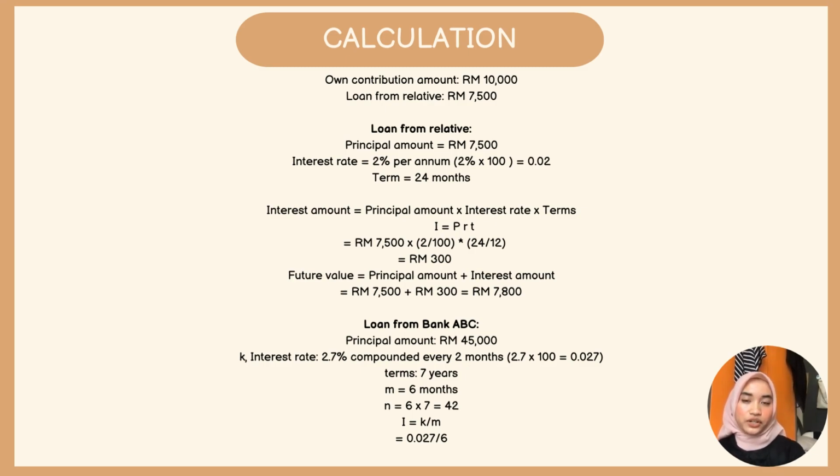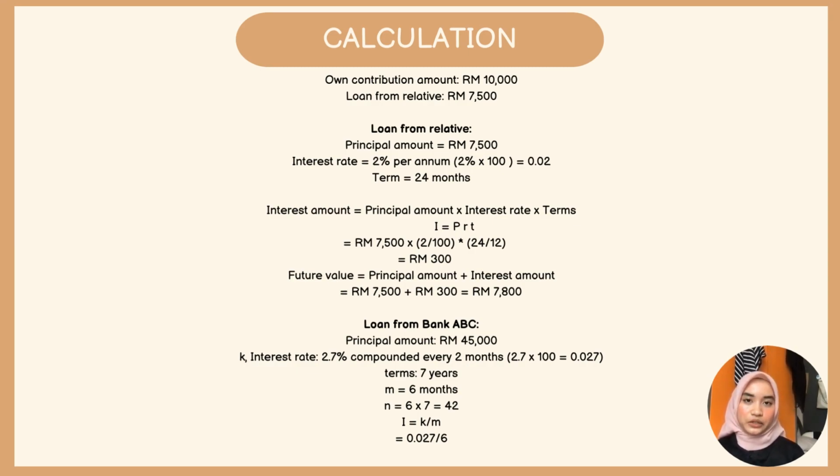Furthermore, we have secured a loan of 7,500 ringgit from a relative who has been kind enough to support our endeavor. The loan is accompanied by an interest rate of 2% per annum and has a term of 24 months. This means that the interest amount for this loan is calculated as 300 and the future value of the loan is 7,800 ringgit.